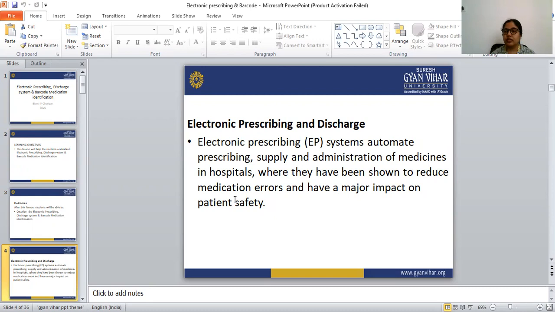So the electronic prescribing system automates the prescribing, the supply and the administration of the medicines in the hospital. It reduces medication errors and increases patient safety.